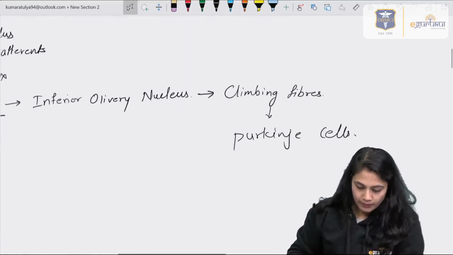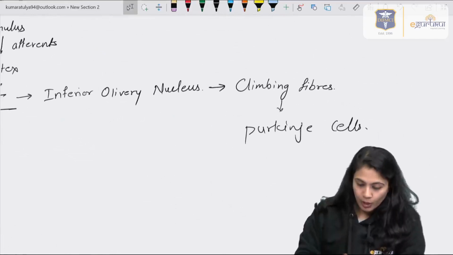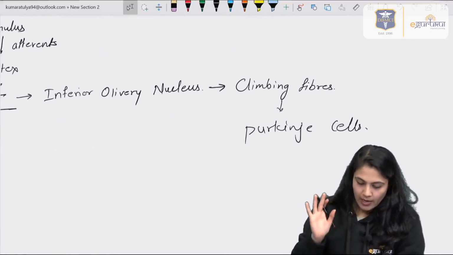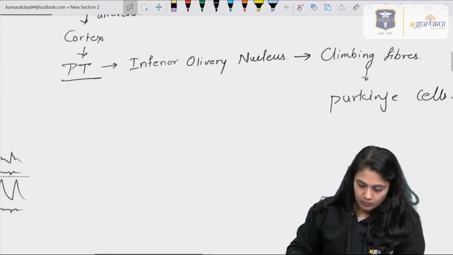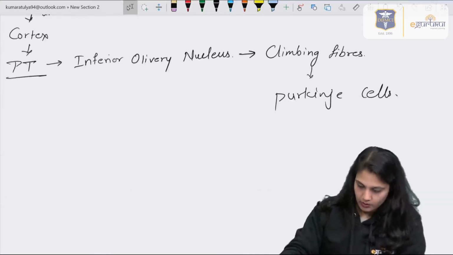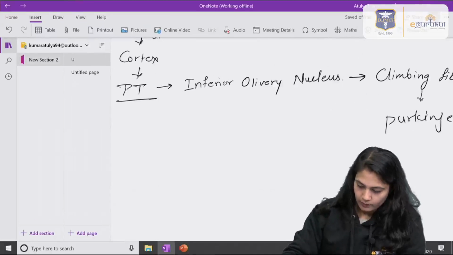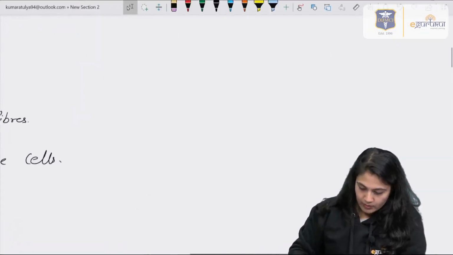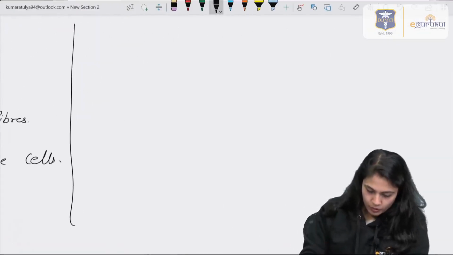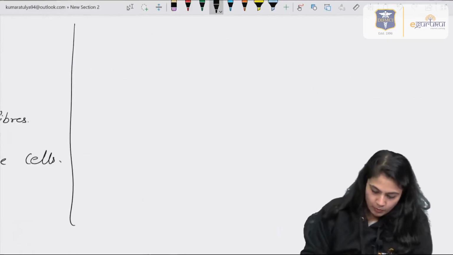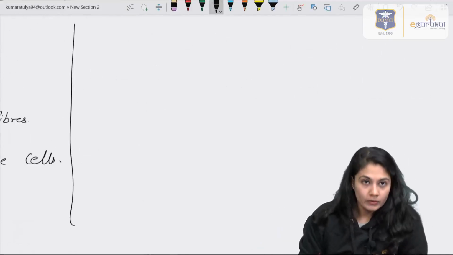Now the proprioceptive feedback from the muscle is brought by the mossy fibers. Suppose we have to write this is the mechanism of action, but what happens is, suppose this is the common pathway. One copy came to the cerebellum.